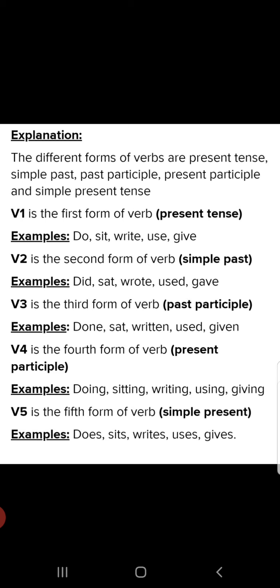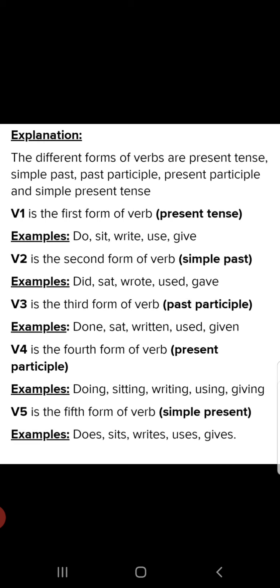V1 is the first form of the verb, that is present tense. You can see the examples here: do, sit, write, use, give. V2 is the second form of the verb, simple past. Example, do became did, sit became sat, write became wrote, use became used, give became gave. V3 is the third form of the verb, past participle. V1, V2, V3: do, did, done. Sit, sat, sat. Write, wrote, written. Use, used, used. Give, gave, given.